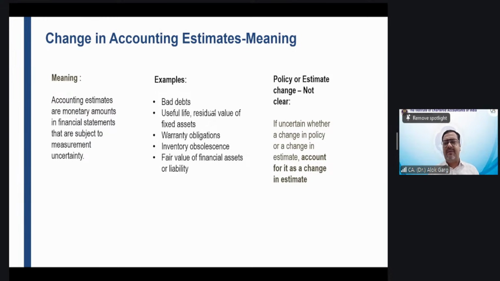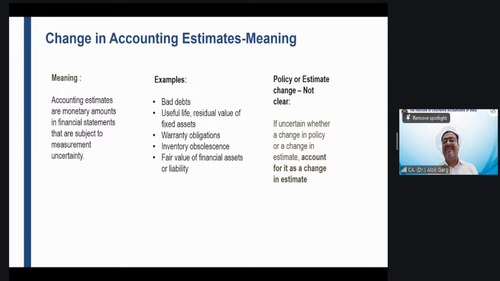So there are a lot of examples of change in estimate: provision for doubtful debt, residual value, useful life, warranty obligation. A lot of examples are there. So friends,